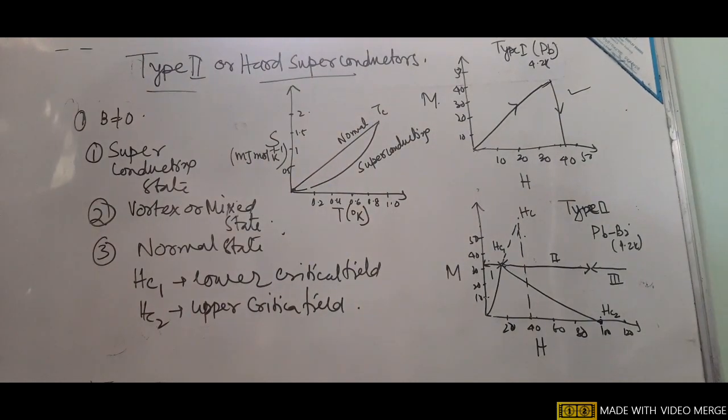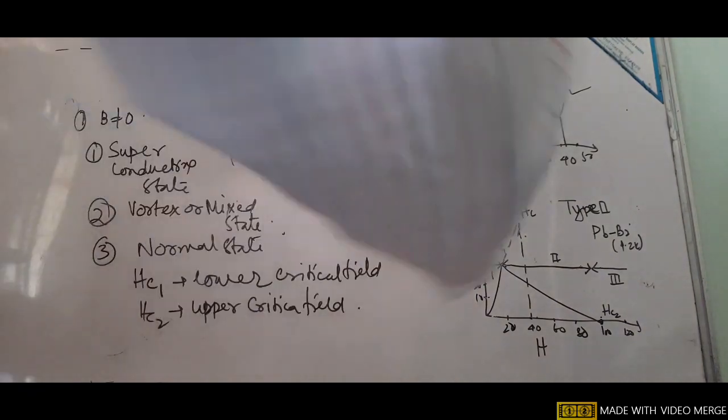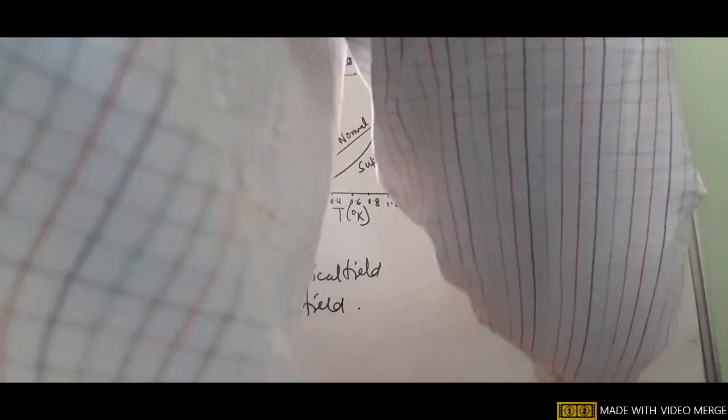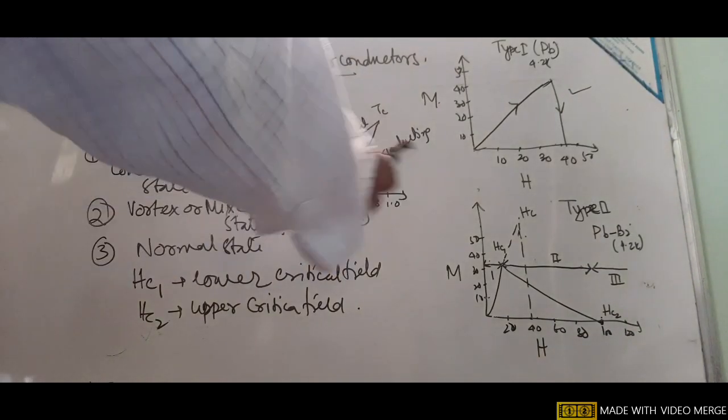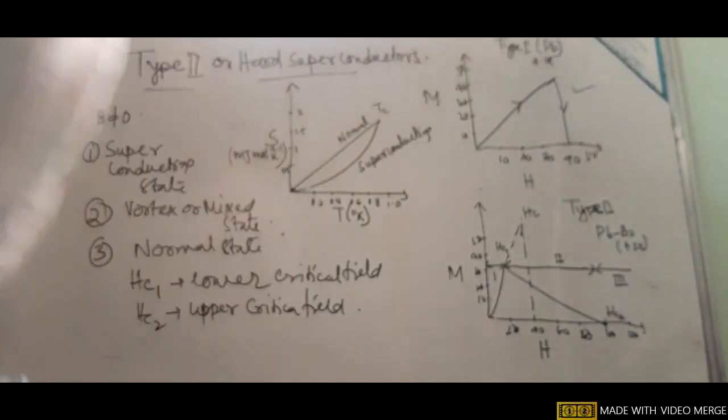So in the region between HC1 and HC2, the diamagnetic behavior of the material gradually vanishes. Therefore B is not equal to 0 between HC1 and HC2. So we say that there is no perfect diamagnetism, or the Meissner effect does not show between HC1 and HC2.